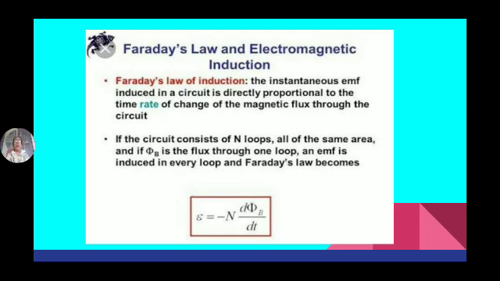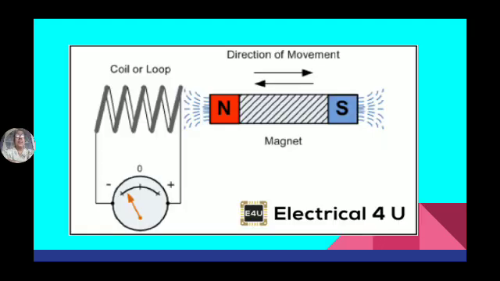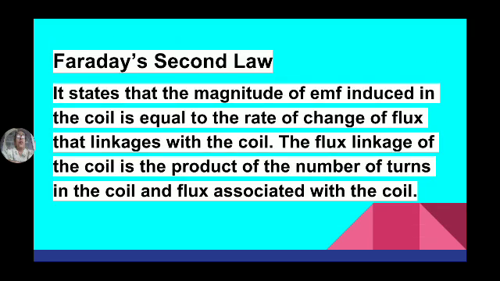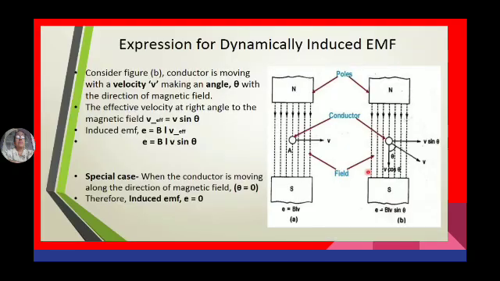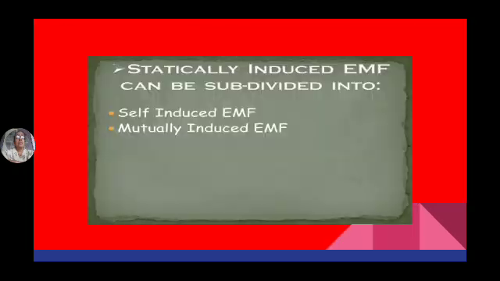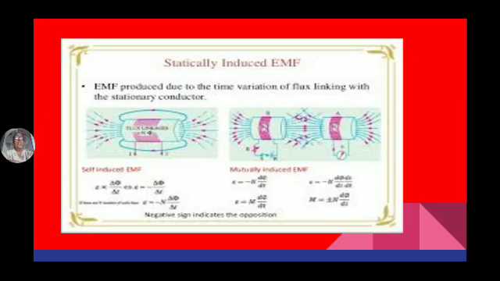Before going to the law, first we have to discuss what is electromagnetic induction. See here, in the second figure we have two coils. For the first coil we are giving current, and the current is passing through the coil, hence flux is developed in the first coil.